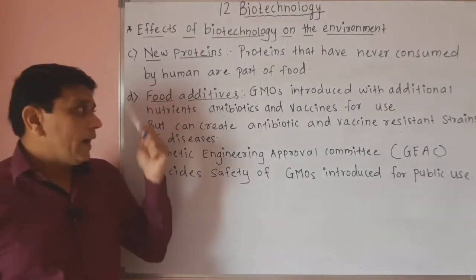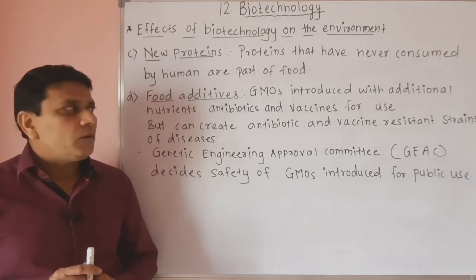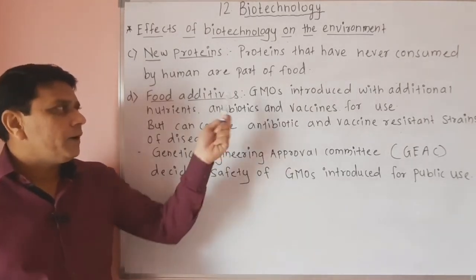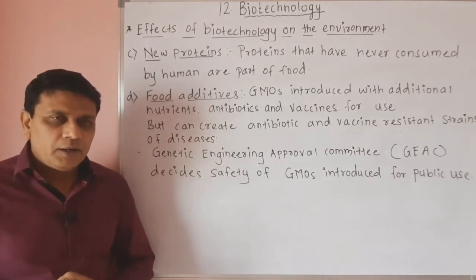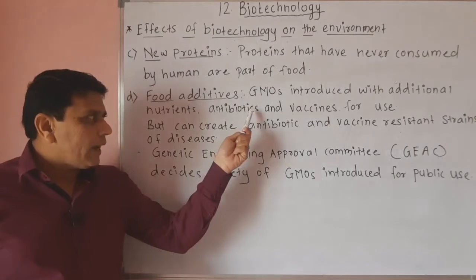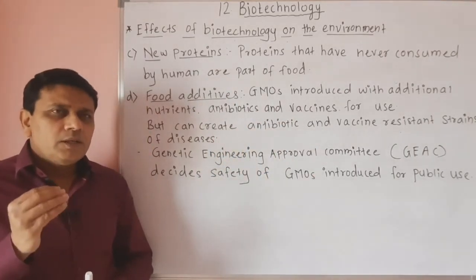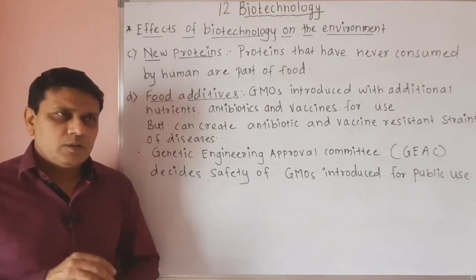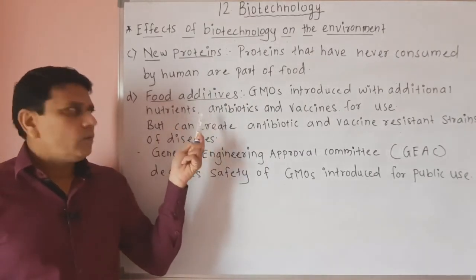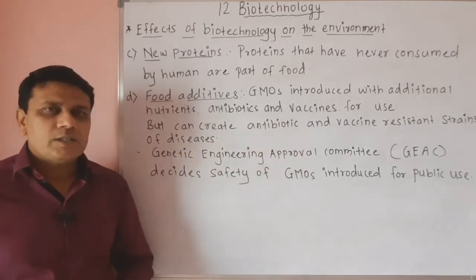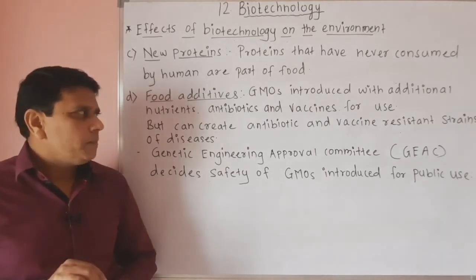Then food additives. Now food additives means different genes are introduced in genetically modified organisms to increase their nutrient quantity as well as to produce antibiotics and vaccines. So these genetically modified organisms produce different kinds of additional nutrients, antibiotics and vaccines for the use of people in different countries.